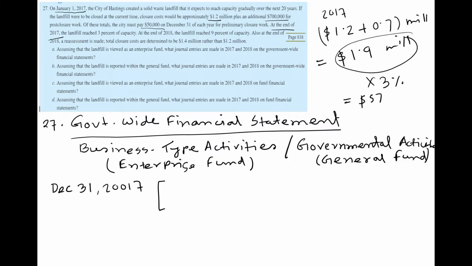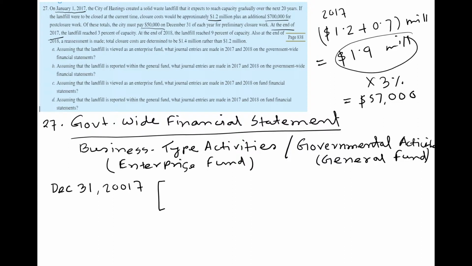So at the end of the year, the expenses incur $57,000 and liabilities also will be created 57,000, but remember they are paying 50,000, so it will reduce $50,000 of liability at the end, and we have to also show the cash payment. So this is the journal entry.